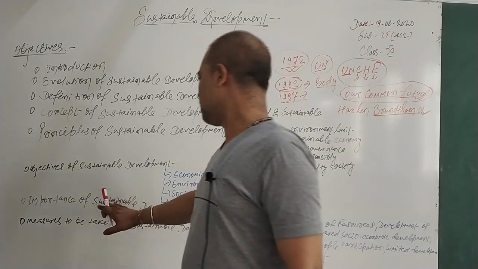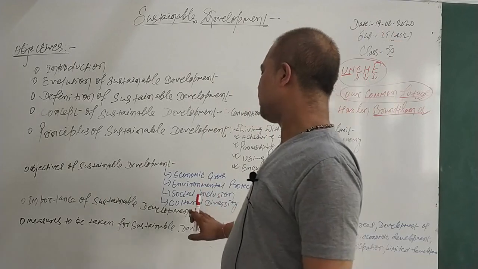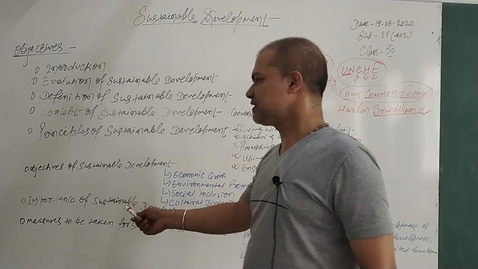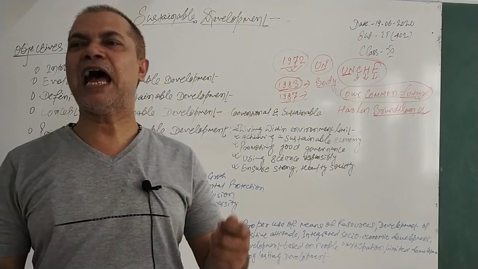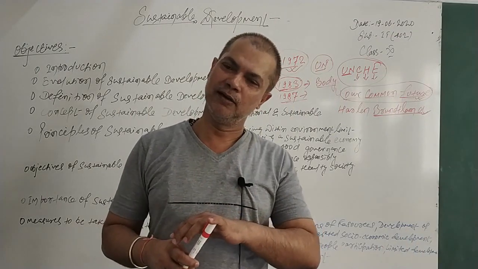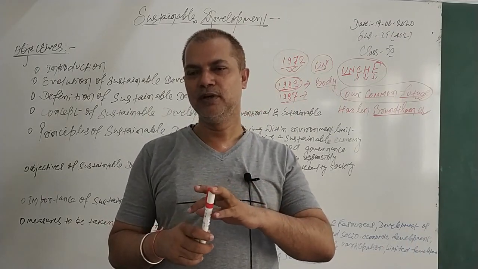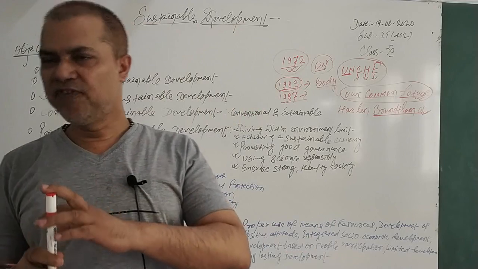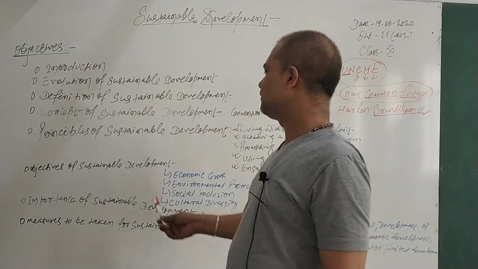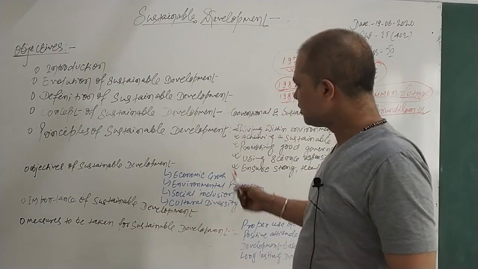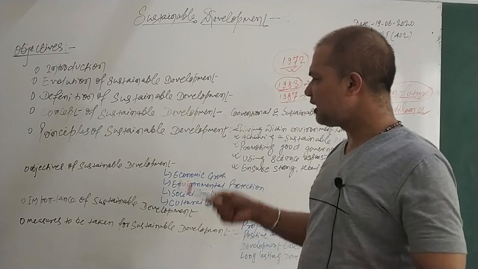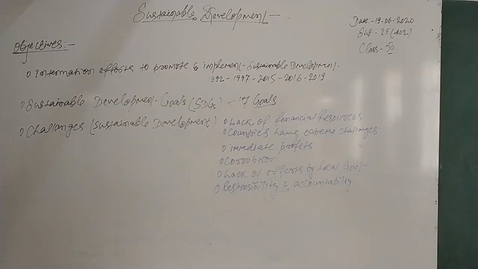Then the importance of sustainable development. What is the importance of sustainable development? As you can understand, if there is no sustainable development, then you can understand the impact of that. You have a tsunami, you have a cyclone, you have a flood. These are all basically the impact of not having sustainable development. So sustainable development is very required, otherwise this environment.